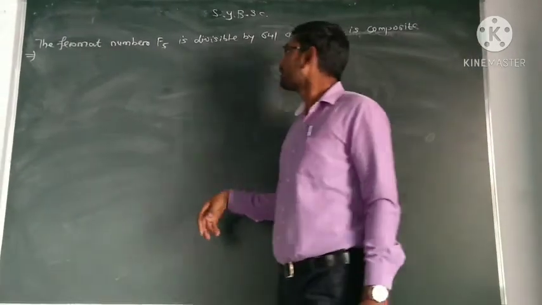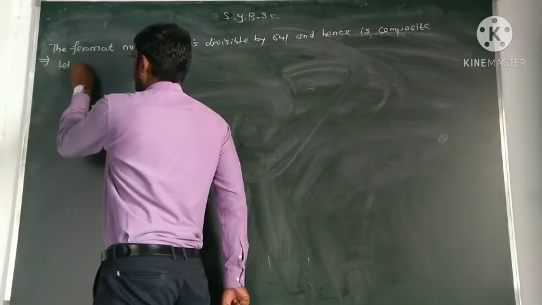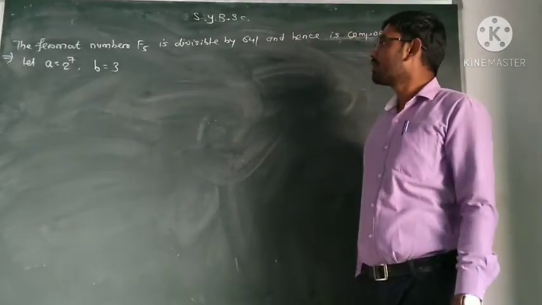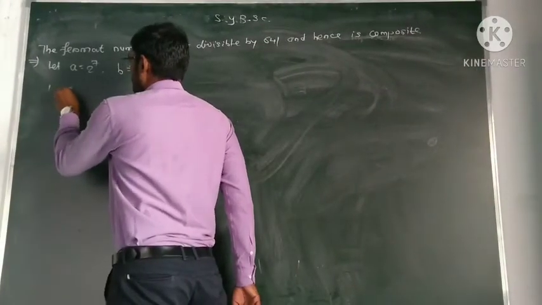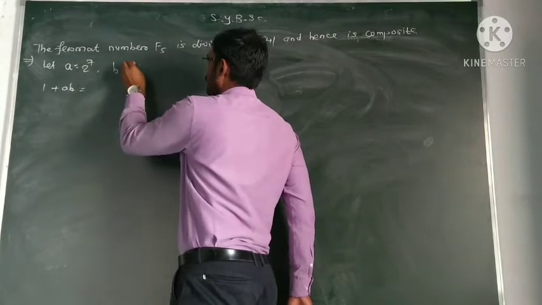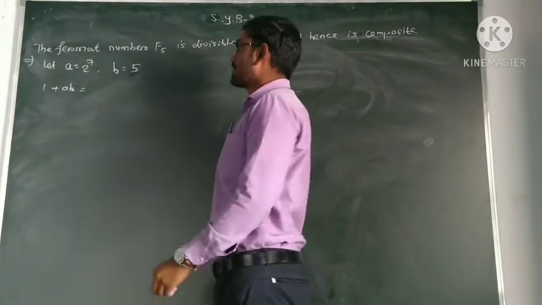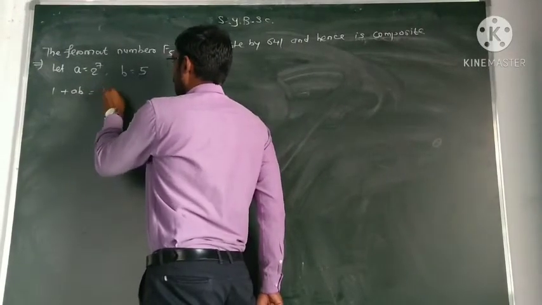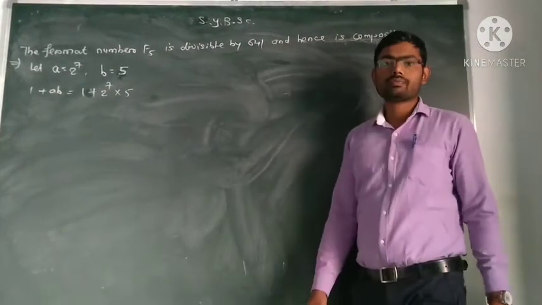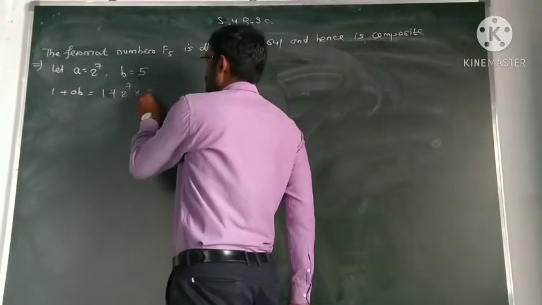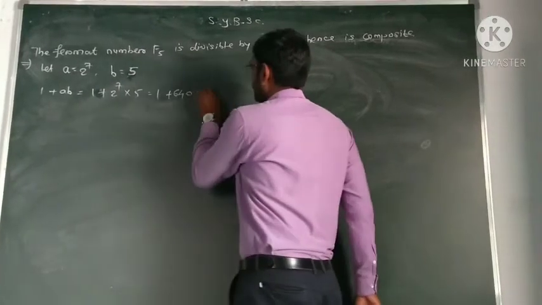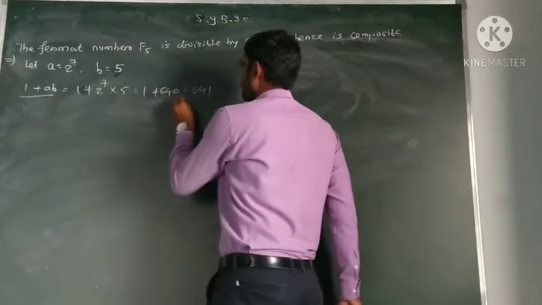So let a is equal to 2 raised to power 7 and b is equal to 5. Then 1 plus ab is equal to 1 plus 2 raised to power 7 times 5. 2 raised to power 7 is 128, so 128 into 5 is 640, and this is 1 plus 640, which is equal to 641. So the value of 1 plus ab is 641.